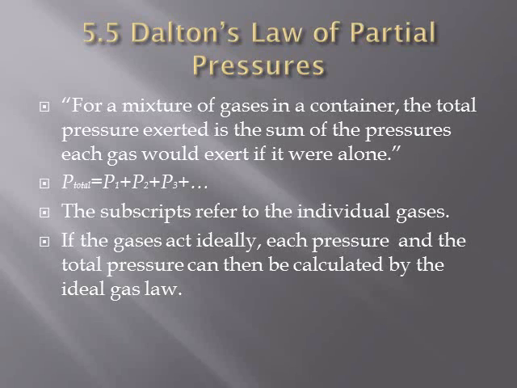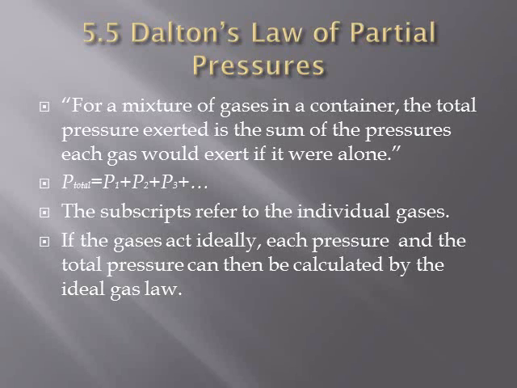Among the experiments that led John Dalton to propose the atomic theory were his studies of mixtures of gases. In 1803, Dalton summarized his observations as the law of partial pressures, which states, for a mixture of gases in a container, the total pressure exerted is the sum of the pressures each gas would exert if it were alone.